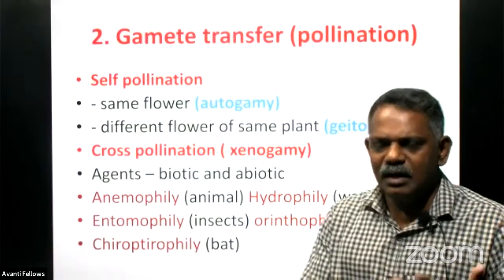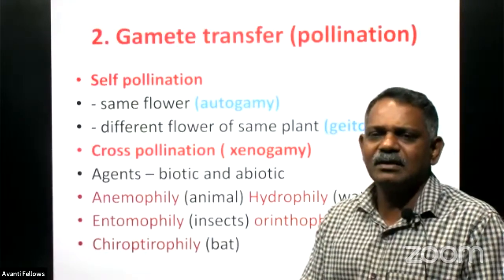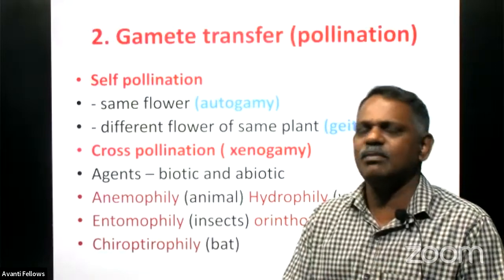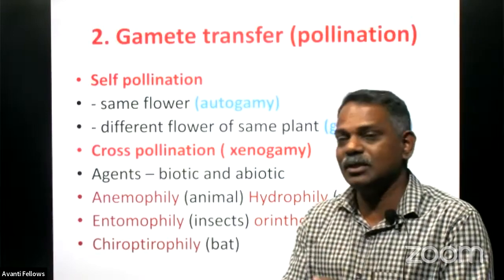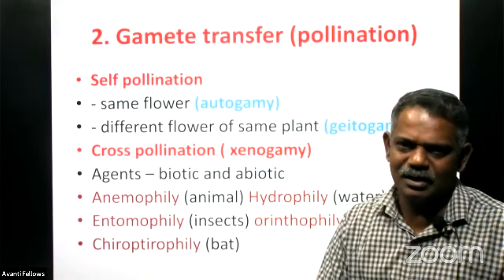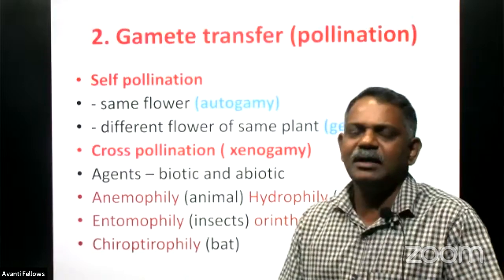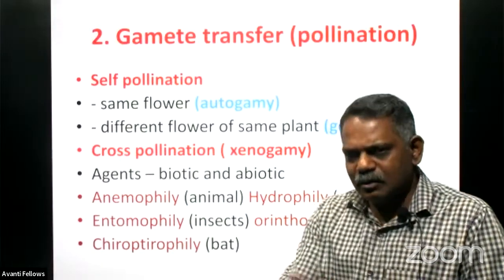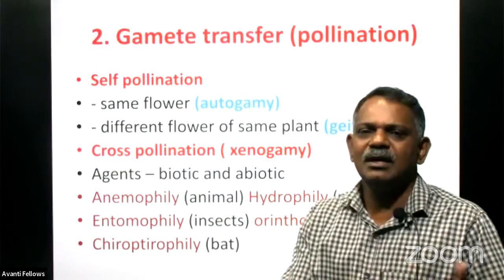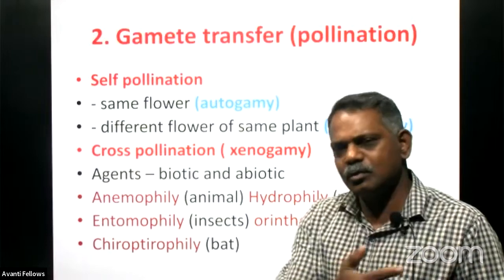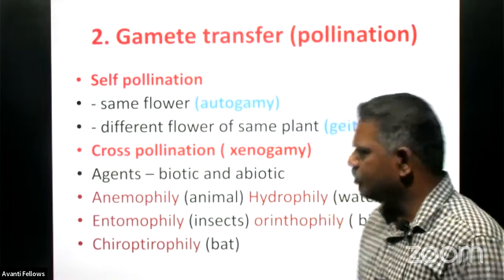Biotic agent means what? Living agents like butterflies or honeybees or moth or bat, there are so many, even birds can also help for this pollination, and such a type of living agents for pollination is called as what? The biotic agents only. And abiotic agent means mostly wind, water. For example, paddy, it is transferring its pollen grain through the wind only. And aquatic plants, like Vallisneria, it is getting pollinated through water only. So these are abiotic, non-living agents helping for pollination.